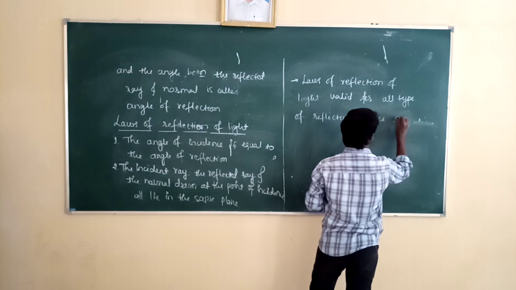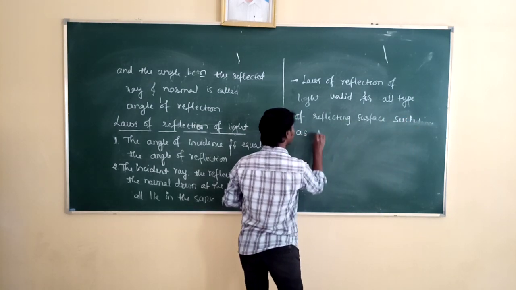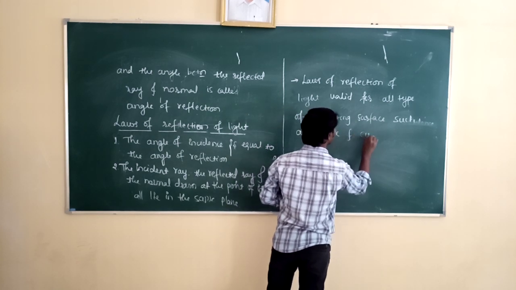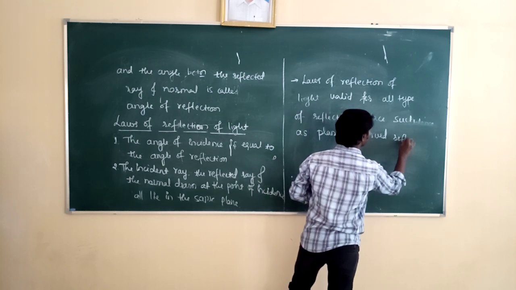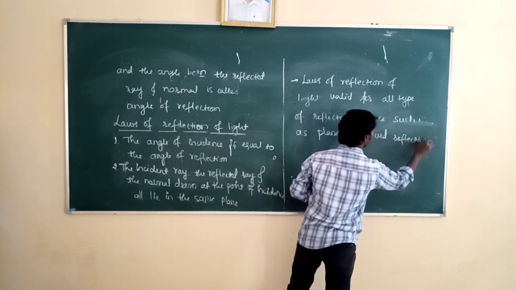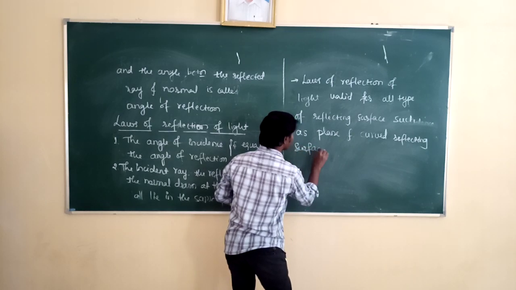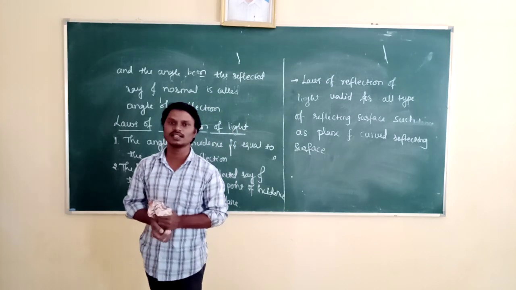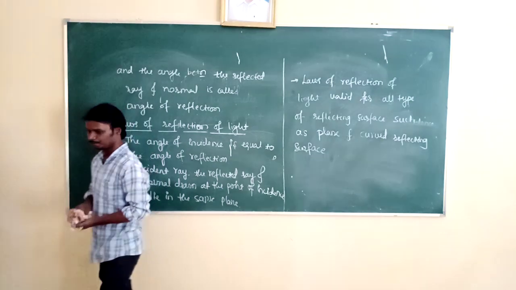Such as plane and curved reflecting surfaces. Example for plane reflecting surface, that is plane mirror, and example for curved reflecting surfaces, they are concave mirror and convex mirror. Now let us see.